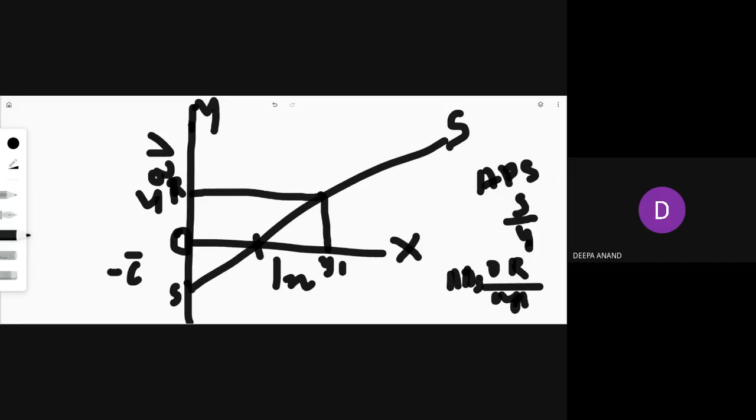Look at the graph for a second. Take any point. At this point, the saving is O to R, and the income is O to Y1.